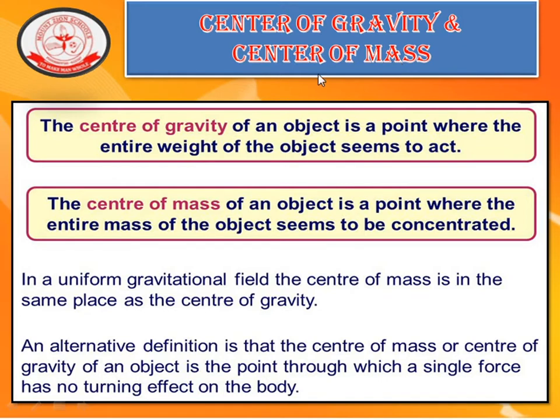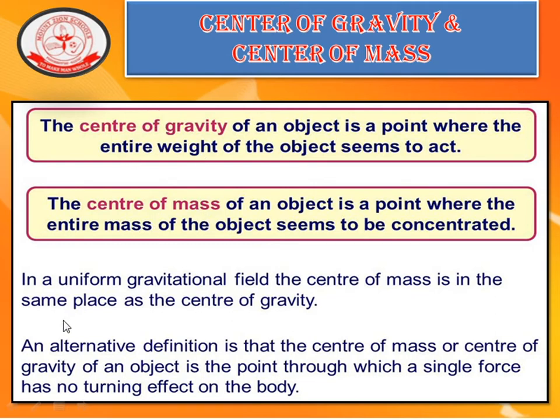Now you may wonder, what is the difference between center of gravity and center of mass? The center of gravity of an object is the point where the entire weight of the object seems to act. Here gravity represents weight, whereas the center of mass of an object is a point where the entire mass of the object seems to be concentrated. Here we are considering the mass. That is the difference between center of gravity and center of mass.